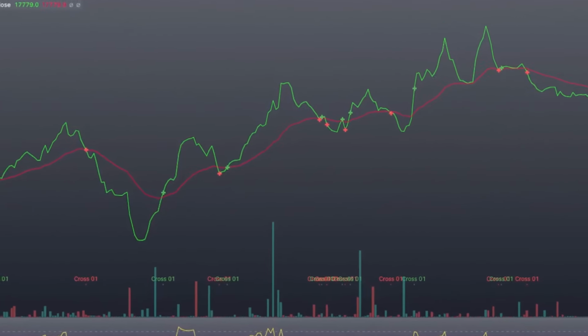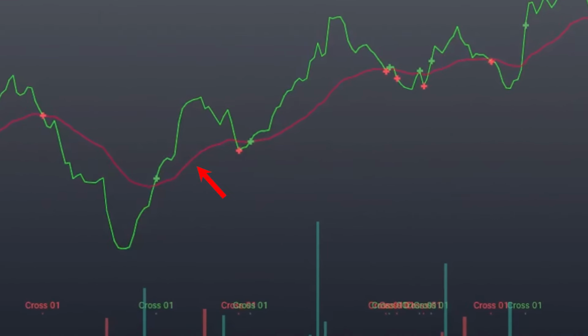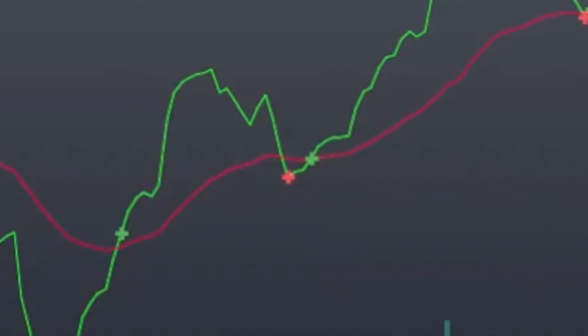Okay, so after lots of trial and error, this is what I settled on. I ended up going with an EMA cross. Basically, I'm taking the 36 and the 3-day moving averages, and I'm going to have it set up so that every time they cross, there's a little cross that shows up on the screen.